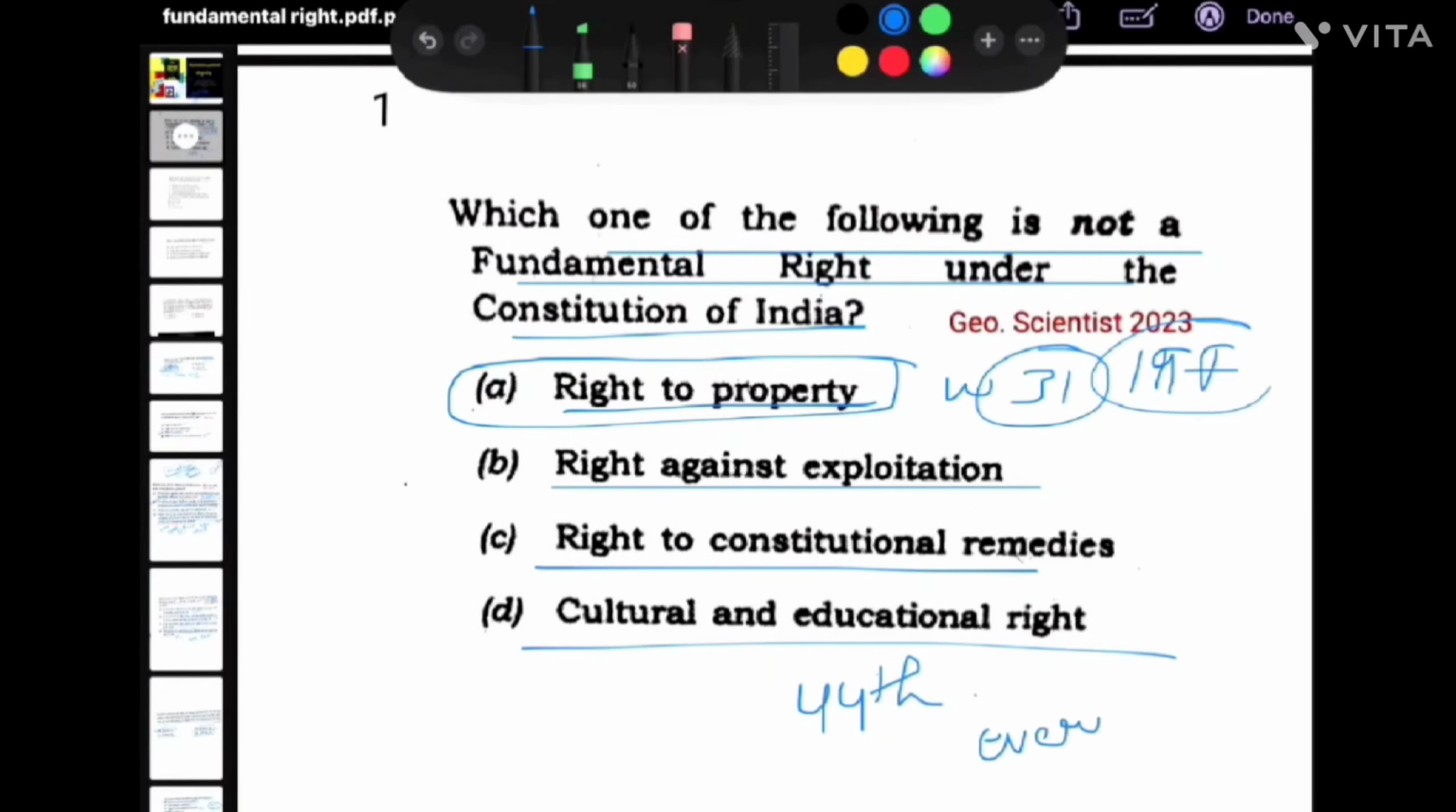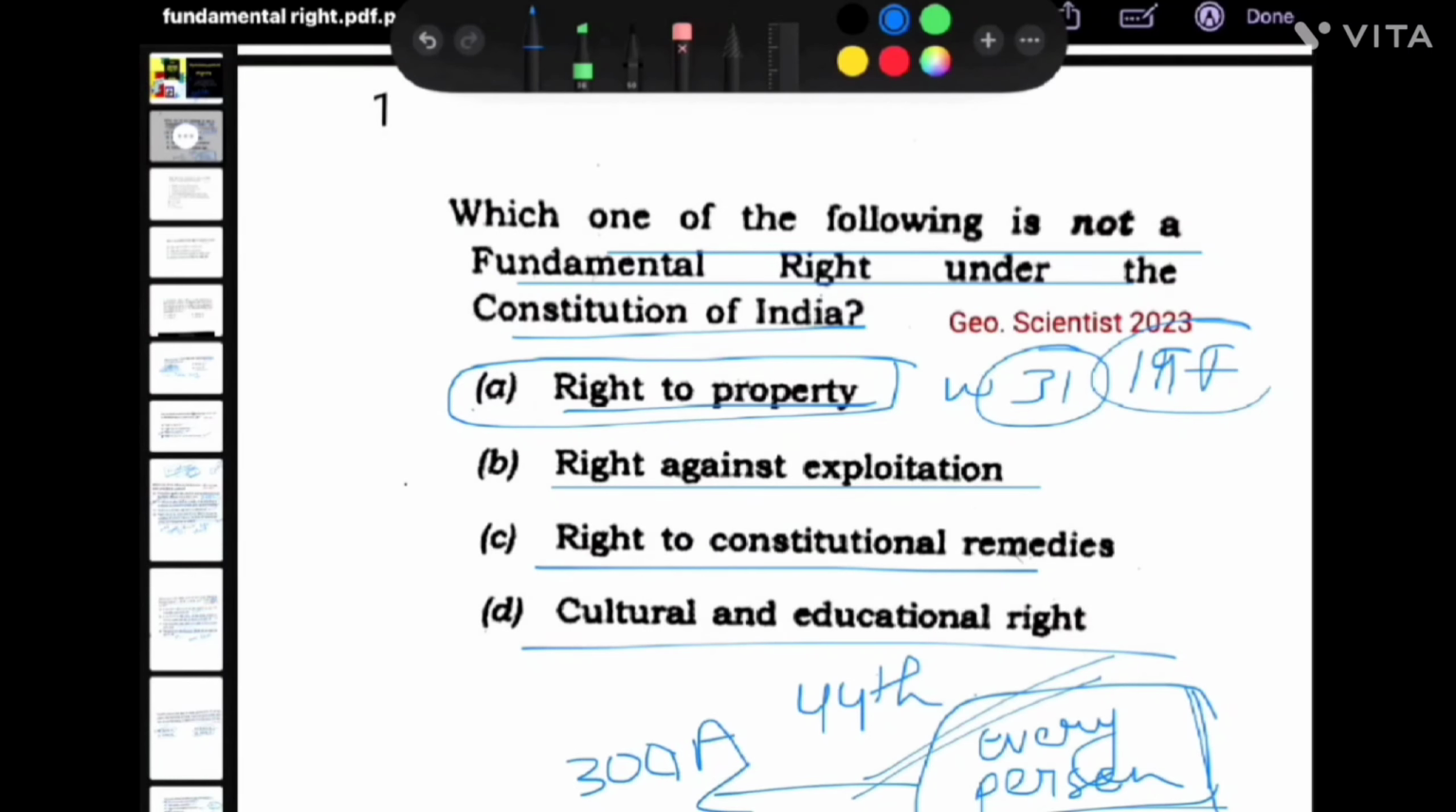to every person. I am stressing this, every person, because this question has also been asked: that right to property is a legal right available only to the citizens of India or to all the persons. So it is to every person under Article 300A. So A, right to property, is your answer. Next question.